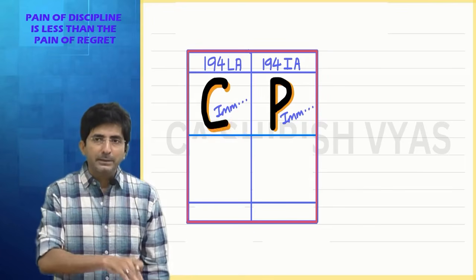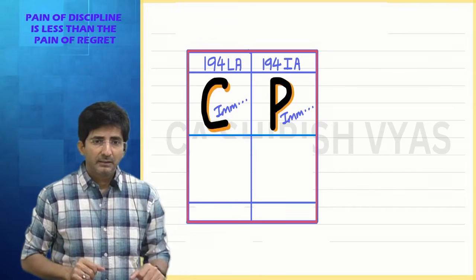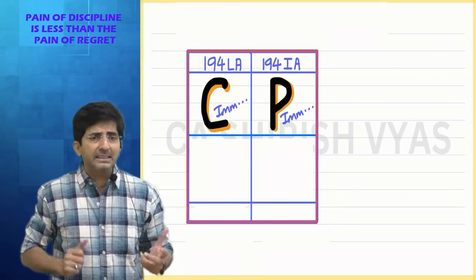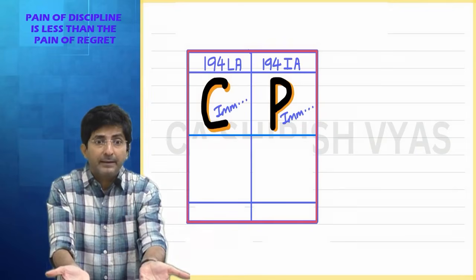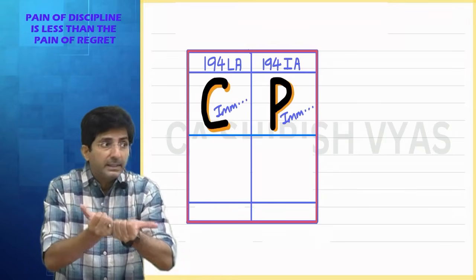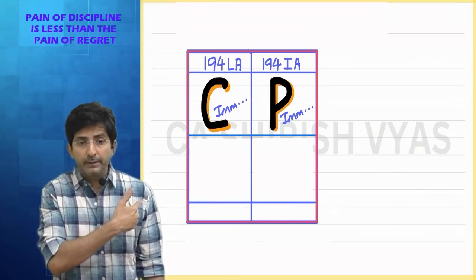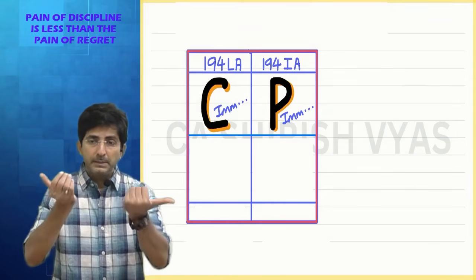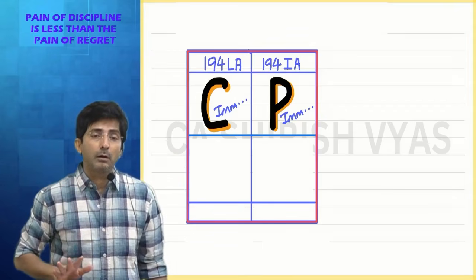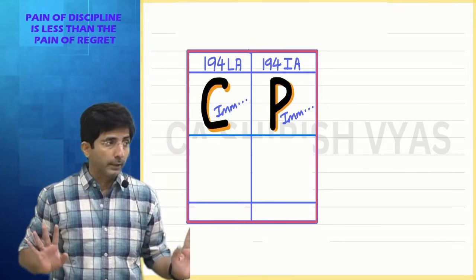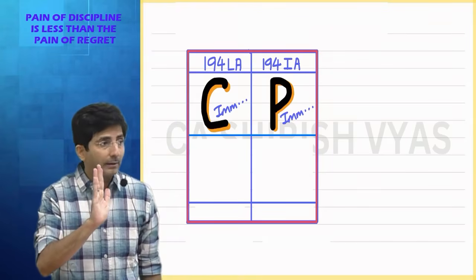acquisition. And you know, in compulsory acquisition, generally, the person whose property is taken away is angry. Why is he angry? Because the government has forcefully taken away his property. Obviously, he will not like it. So, the compensation which he gets, sometimes he might not pay tax on that. Otherwise, under capital gain, we have studied that in compulsory acquisition also, compensation is subject to capital gain tax. But people who are angry might avoid the tax, thinking: first the government takes away my property forcefully and now they want me to pay the tax? I will not pay the tax. So there is a high risk factor of tax.